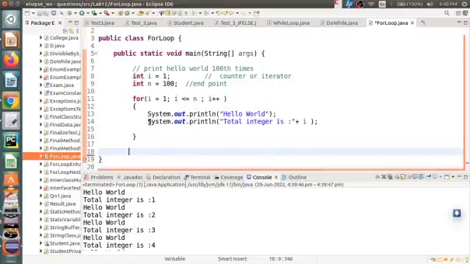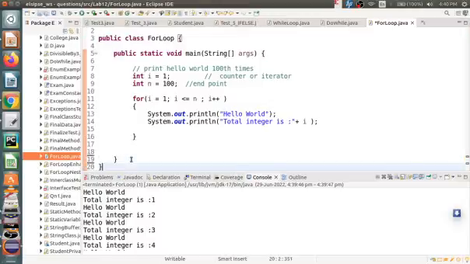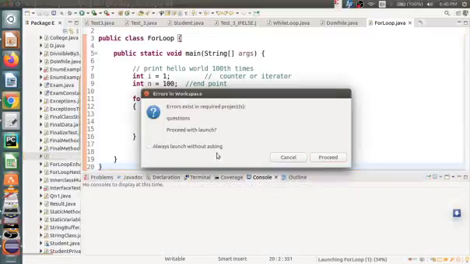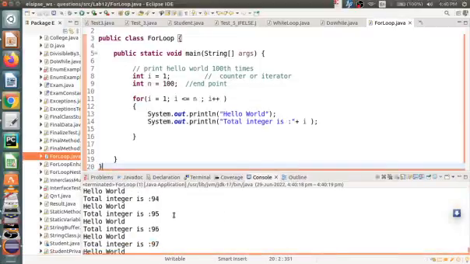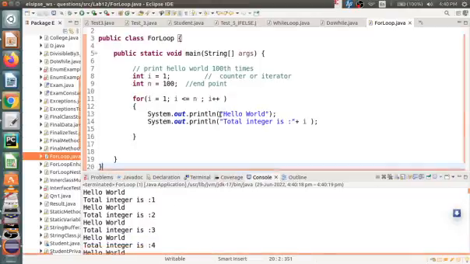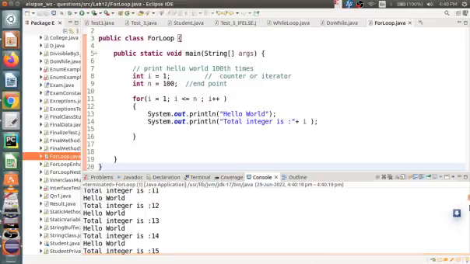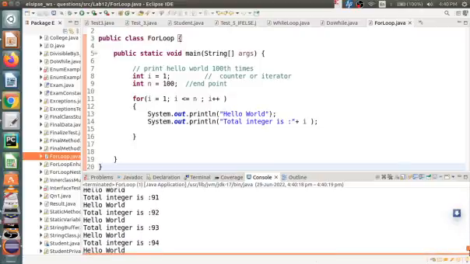These are all the code. The for loop ends, the main method ends, this is the class. Let us run this one. Yes. So hello world will print first, then it will print the counter value: i is equal to 1, then i is equal to 2, hello world, 3, 4, till 100.